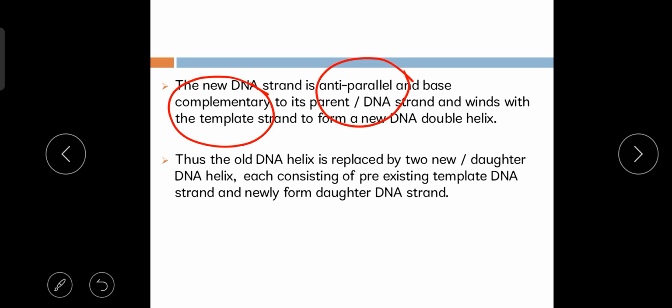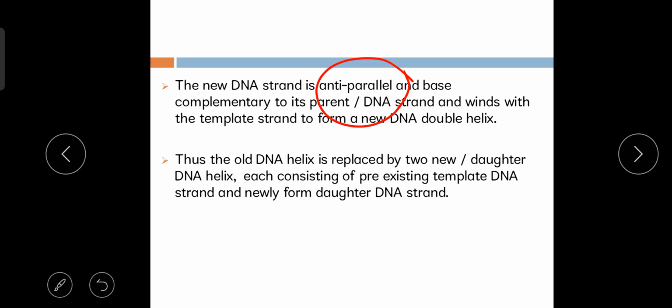This way the new two DNA molecules are formed from the old strand. That means how? First, there are two strands in the DNA molecule. The two strands first separate from each other. After that, on these two separated DNA strands, two new DNA strands are formed with the help of the DNA polymerase enzyme. After that, these two new strands twist. The two new strands wind with the old DNA strands and form two new DNA molecules.